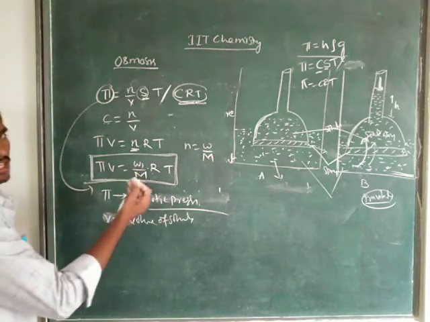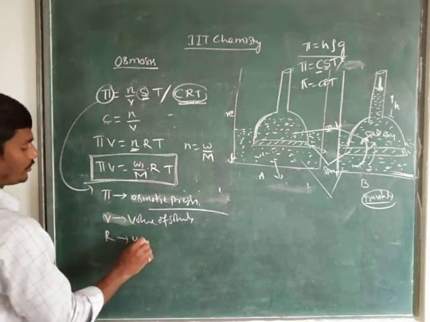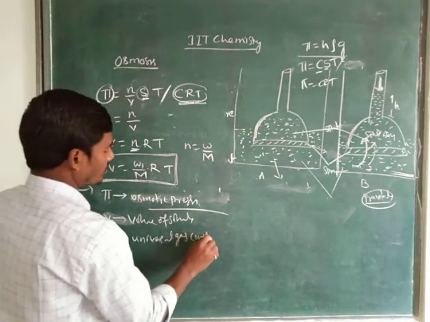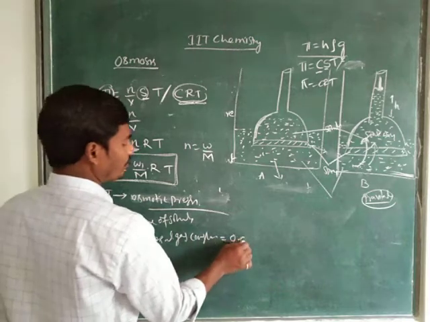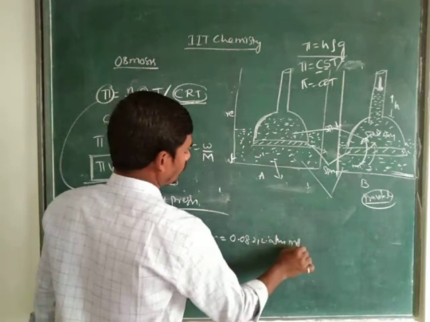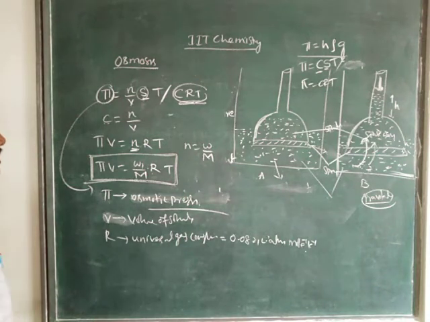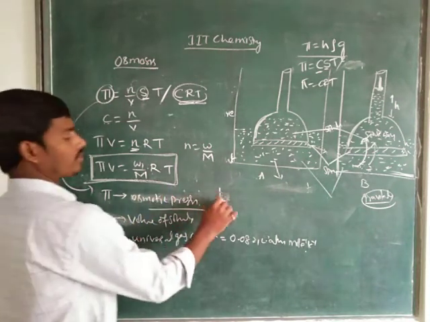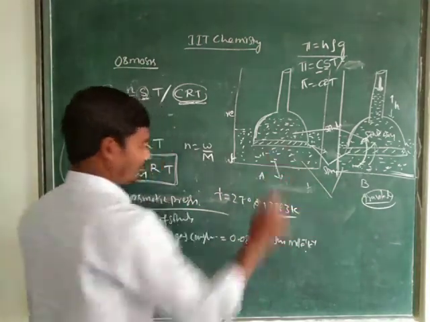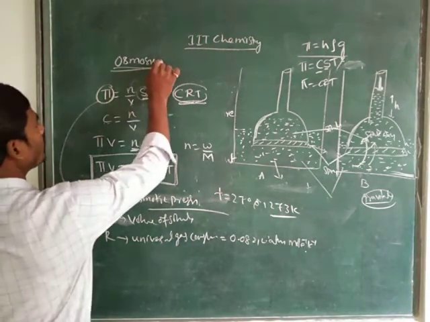Here W1 is the weight of the solute, M is the gram molecular weight of the solute, R is the universal gas constant, 0.0821 liter atmosphere mole inverse Kelvin inverse. Right children? And room temperature T we consider as 27 degrees, or 273 Kelvin. Right children? So this is one of the concepts we need to discuss here, osmotic pressure.